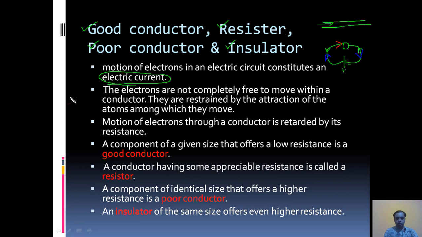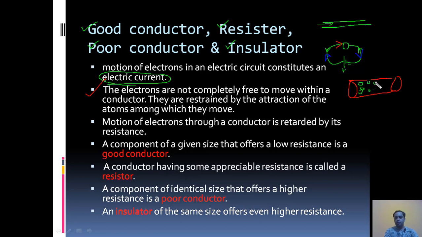Now, the electrons are not completely free to move within a conductor. They are restrained by the attraction of the atoms among which they move. As I mentioned in the previous slide, suppose this is a conductor. This conductor is nothing but the combination of a large number of atoms and molecules which are tightly packed.